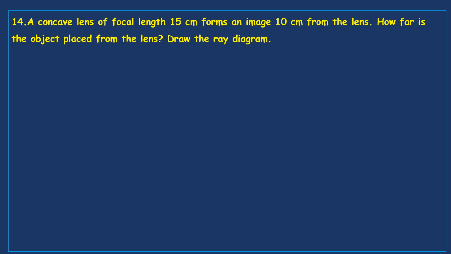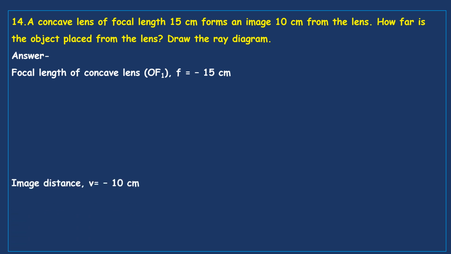See here, focal length is given 15 centimeter. Image is formed 10 centimeter away from the lens. It's a concave lens. So to get your image 10 centimeter away from the lens, where should you keep your object? That is the question. After that, we have to draw the ray diagram. Now let's see the answer. Focal length of a concave lens is equal to minus 15 centimeter. For concave lens, focal length will be on left hand side. For convex lens, it is on right hand side.